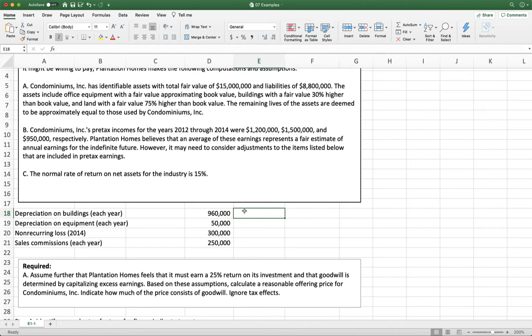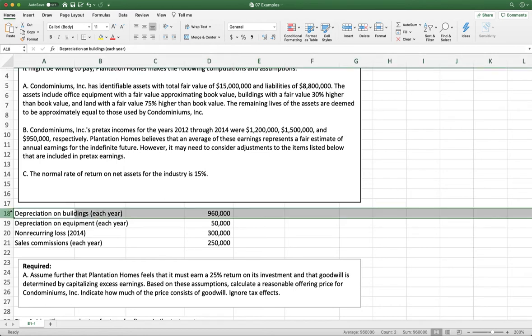So remember, if we buy the target company, we're going to have to write all of their assets and liabilities up to fair value. So when we write their buildings up to fair value, if there's an increase in value, that means that's going to result in an additional amount of property, plant, and equipment that needs to be depreciated that's not currently in their forecasted future income.